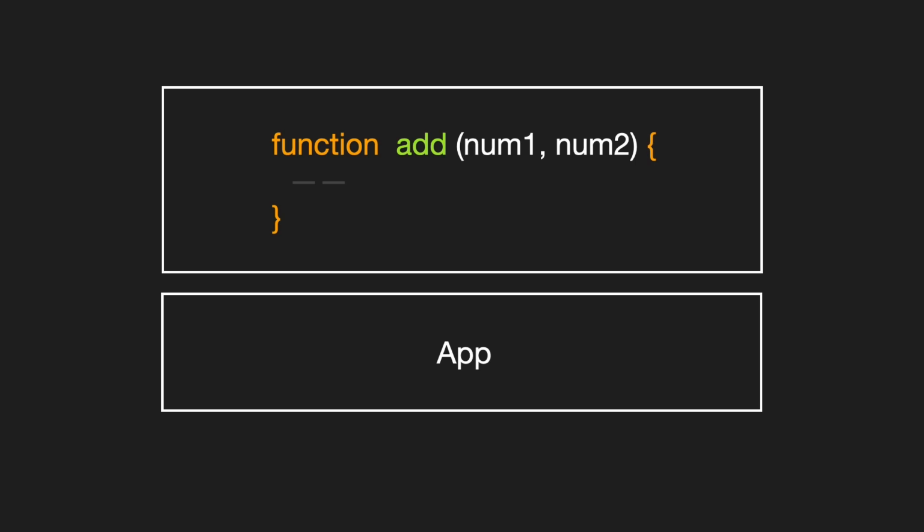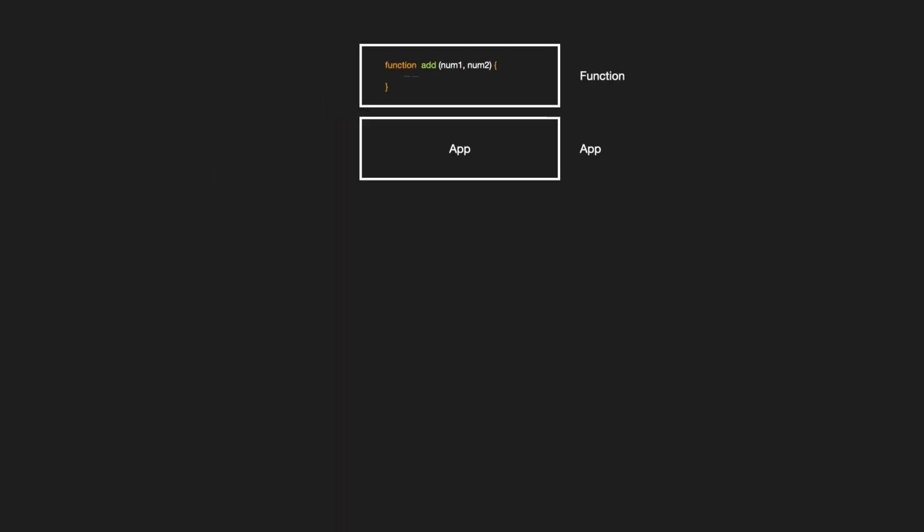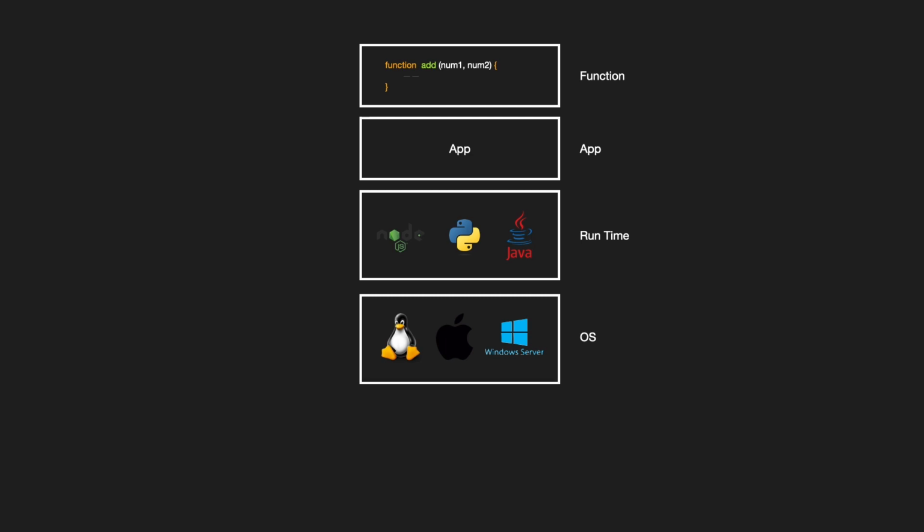Now, to run this function on our server, we need to have multiple layers. Obviously, inside the app, we are running the function. Our app is running on the runtime. Runtime is running on top of the operating system, and the operating system is on top of the hardware. Now, let's see, just to run our simple function, what are the things we have to go through?